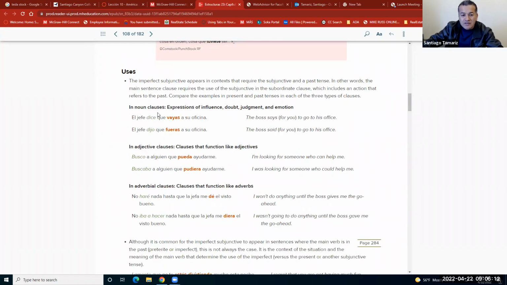Now, in noun clauses, this is an example. In adjective clauses, busco a alguien que pueda ayudarme in the present tense. I'm looking for someone who can help me.